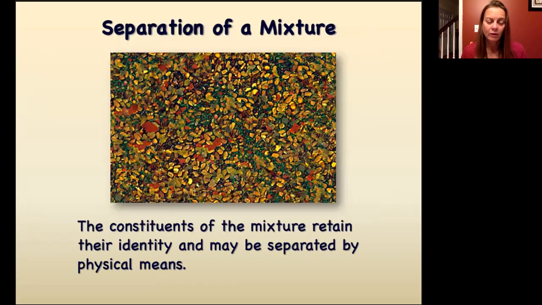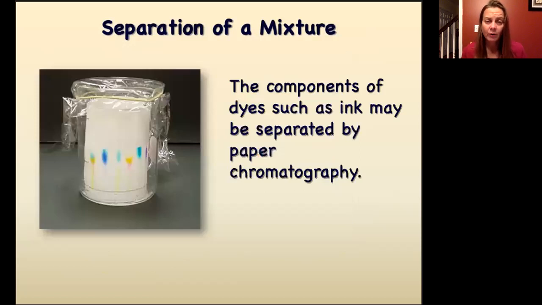They do retain their own identities and can be separated physically. So a couple of examples of ways that we can separate mixtures. If we have something like an ink or a dye, it can be separated by paper chromatography. So we're going to practice that in class today.